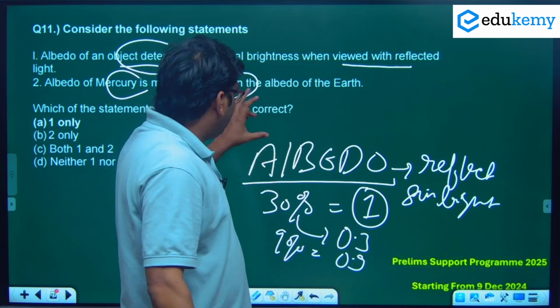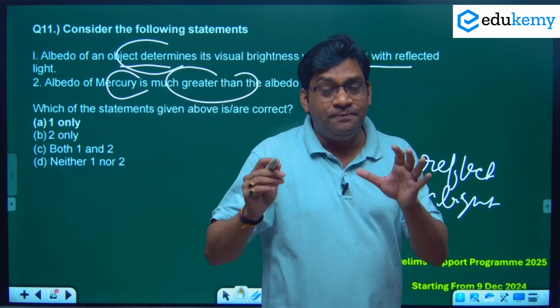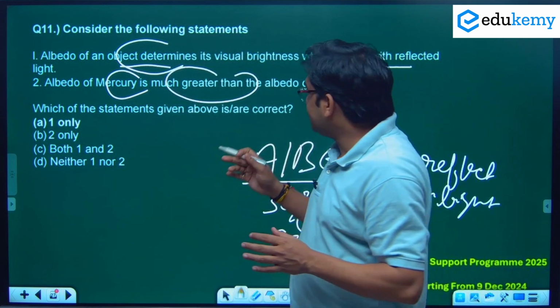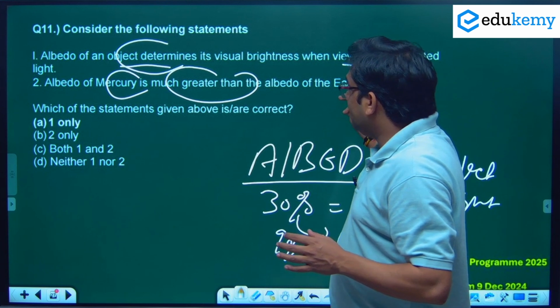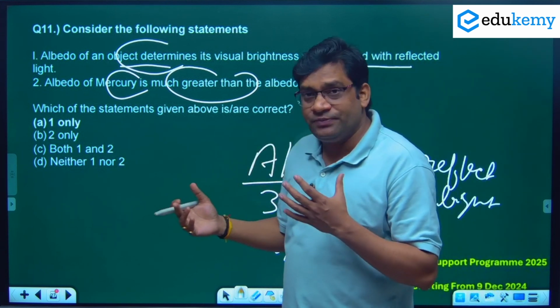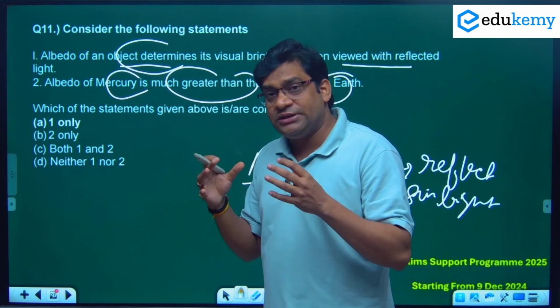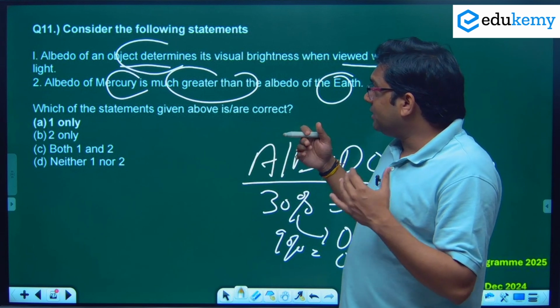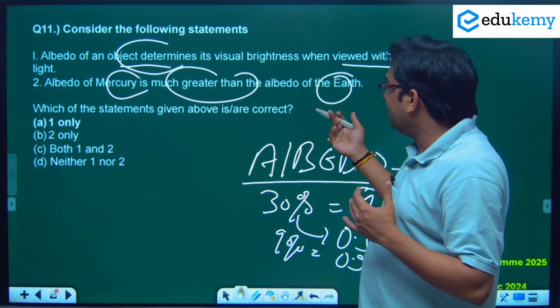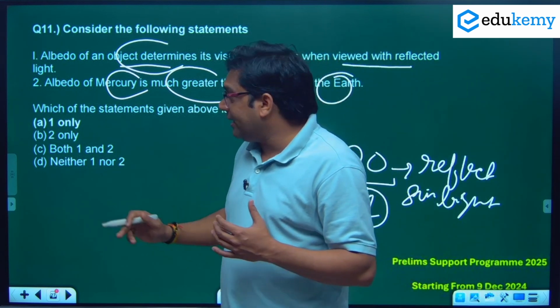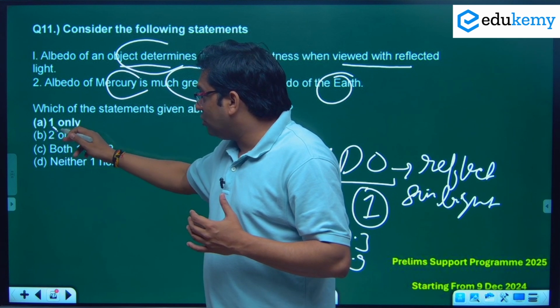Okay, so here it is saying that Mercury is very dense as compared to the albedo of the Earth. Mercury is very dense. So obviously, much greater. The albedo of Mercury is much greater than the albedo of the Earth. This statement is not correct. So the correct answer is only 1.